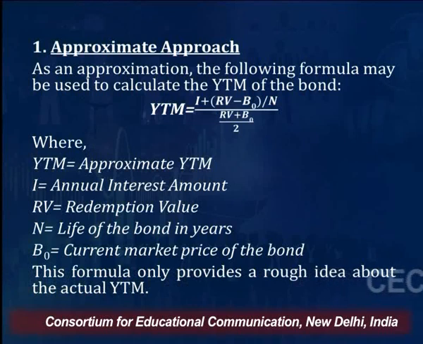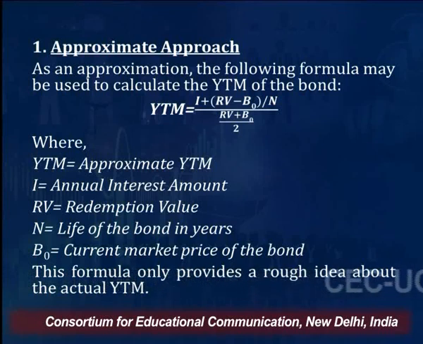All right. So that is a fixed amount which the company pays, normally I am presuming it is a fixed rate of interest bond, right? So interest plus redemption value minus B0 means the difference between the redemption price and the current price, divided by N. N means number of years, right?